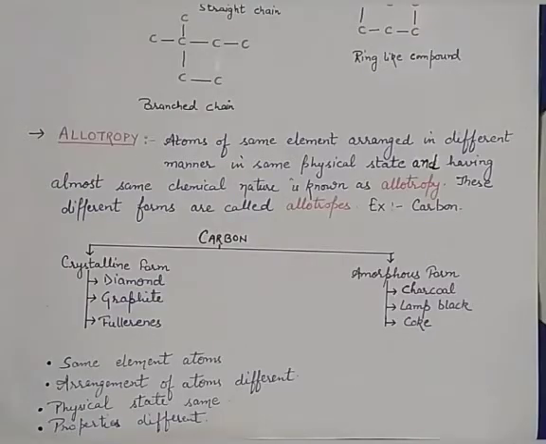Next is allotropy. Allotropy means atoms of the same element arranged in different manner in the same physical state and having almost the same chemical nature, that is known as allotropy. Here we are talking about carbon.